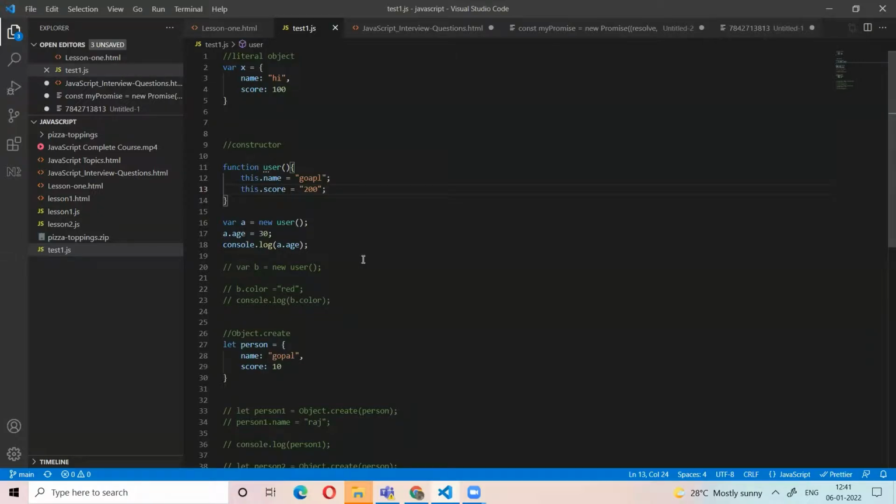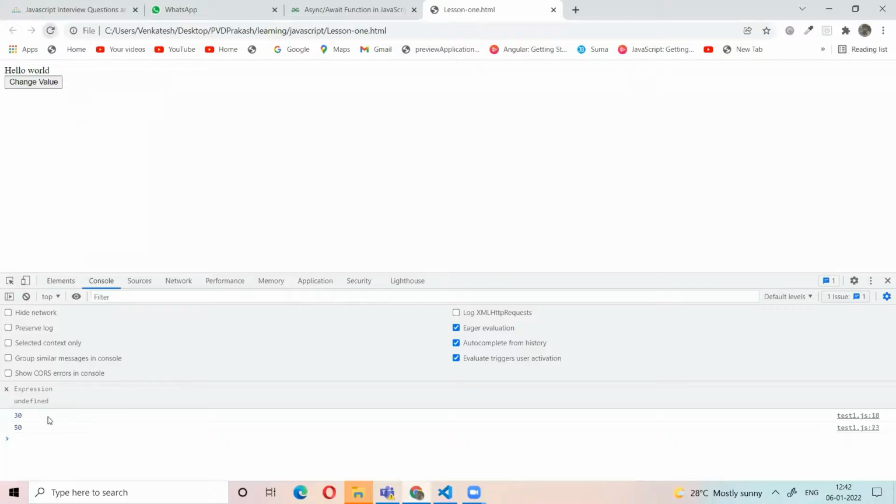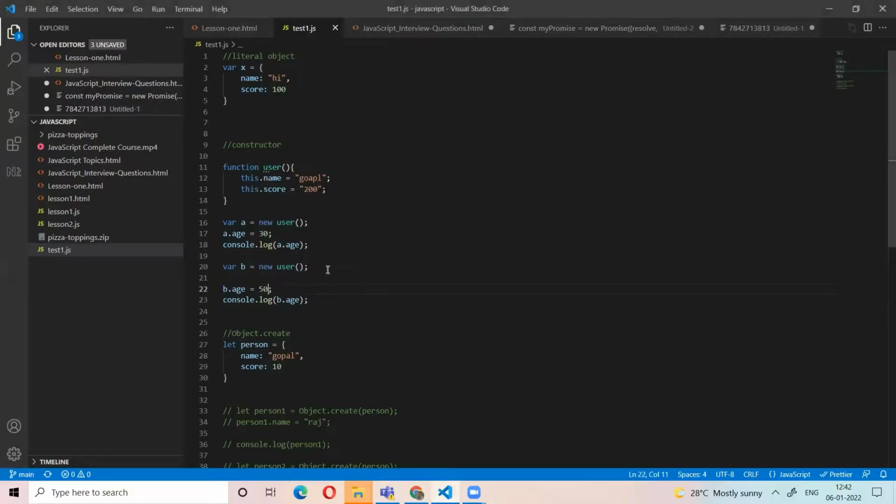So here we are adding a new property, right? Now let's take the other object. I give the age here, on the other object. What is the output? 50. If you are not assigning the value here, you cannot create the property here.